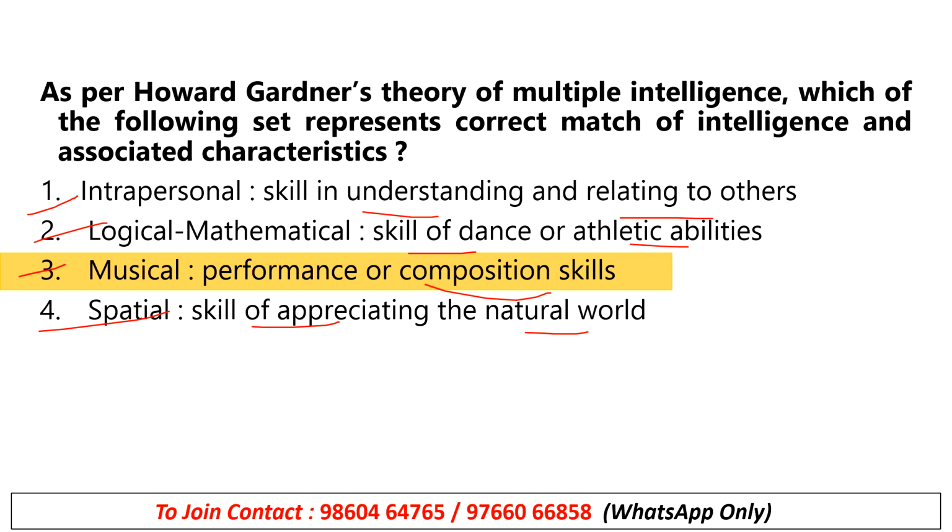We need to understand what the options are and how each one is correctly matching. This question is very easy, the options are also very easy. We know that intrapersonal means something connected to oneself, ourselves, right? And the characteristic the question has given is not correctly matching with intrapersonal. For logical and mathematical, obviously that person should have a logical mind, and that is not given in the characteristics. In spatial also it is not correctly matching, only musical is correctly matching, right?